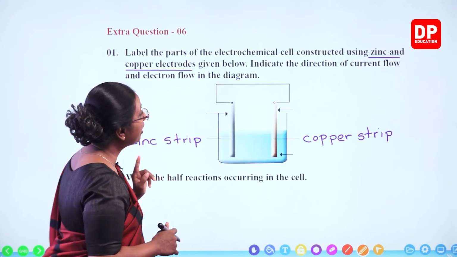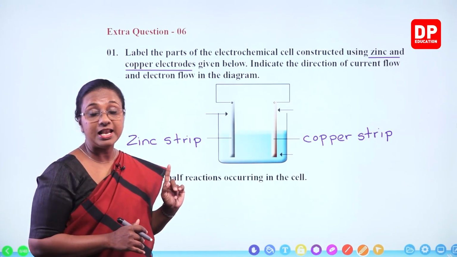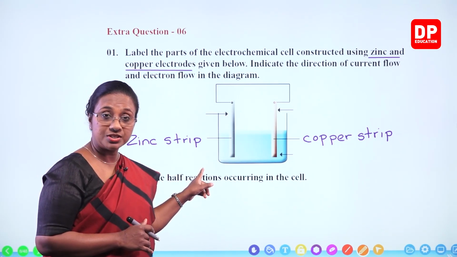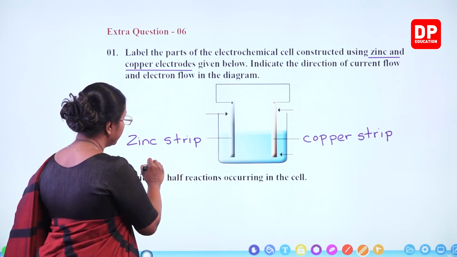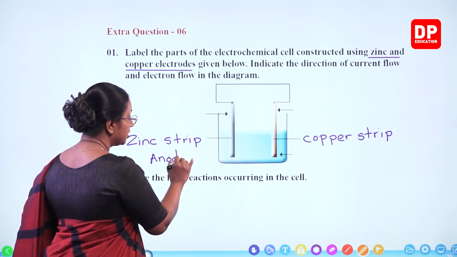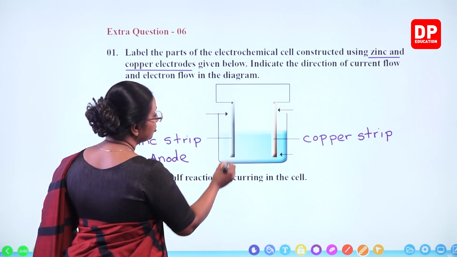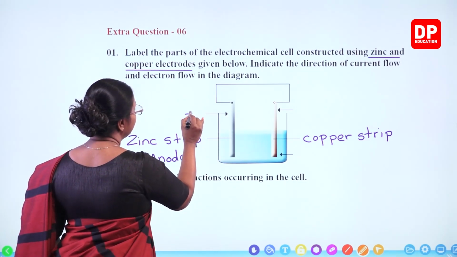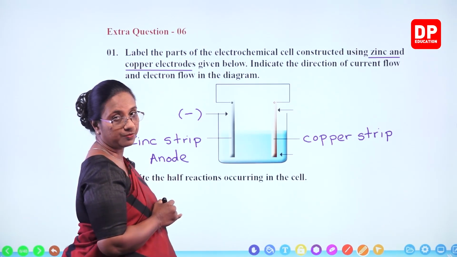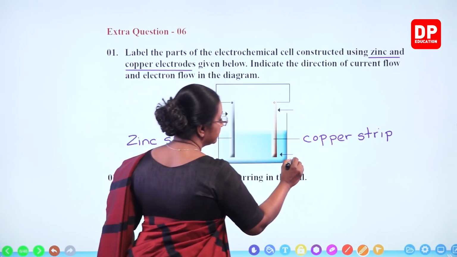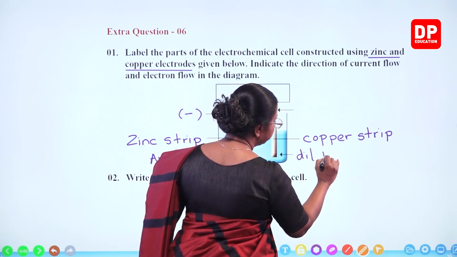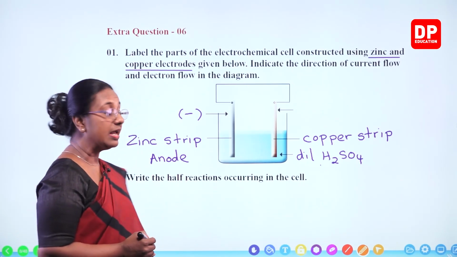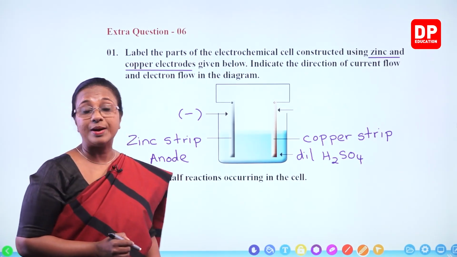So then we need to identify the positive and negative electrodes. Zinc strip, since it's more reactive, undergoes oxidation. So that is the anode. And when oxidation occurs, the ions go into the solution, electrons remain on the zinc metal. Because of that, this becomes the negative electrode. At the same time, there is dilute H2SO4 here, sulfuric acid, so it dissociates to give H plus ions and SO4 2 minus ions.